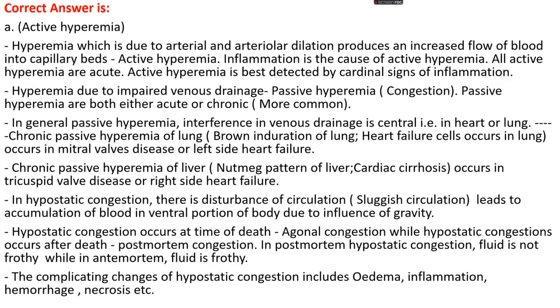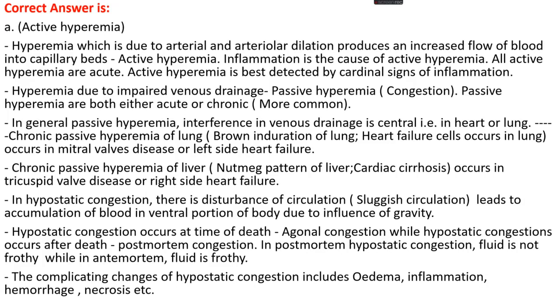Okay, and hyperemia that occurs due to impaired venous blood flow, that is impaired drainage of venous blood, is known as passive hyperemia or congestion. Passive hyperemia can be both acute and chronic, but chronic is more common. In case of general passive hyperemia, the interference in venous drainage is central, either in the heart or in the lungs.